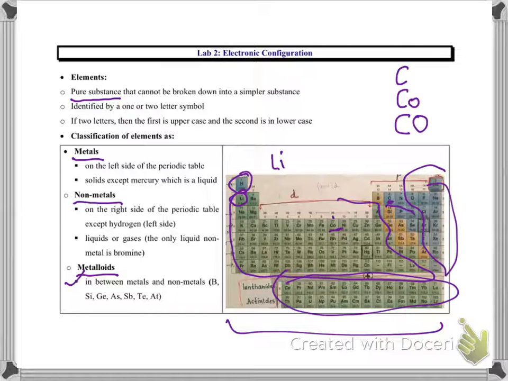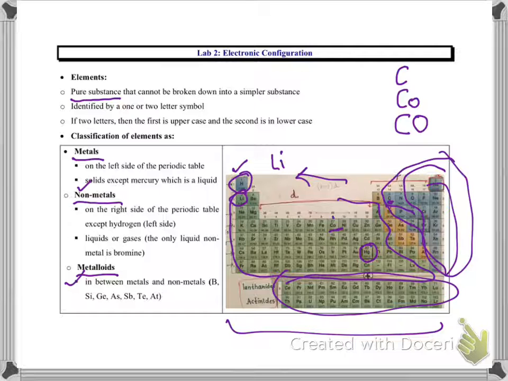As we can see, the metals are on the left side of the periodic table, and metals are solid except one, which is mercury. Mercury is a liquid. Non-metals are on the right side of the periodic table except one, which is hydrogen. Hydrogen is on the left side.